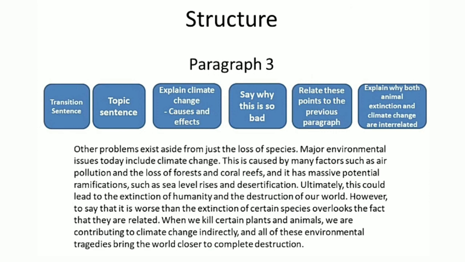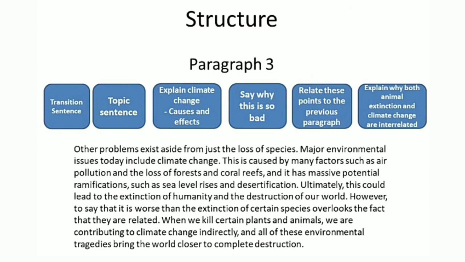So, first of all, we wrote that there are many problems apart from the loss of species. The major problem is climate change. Then we told about the causes of climate change. They are loss of forest and coral reefs. Then we told that there are massive ramifications. Ramifications means bad results, that are the sea level rises and desertification, which also means the land becomes barren.